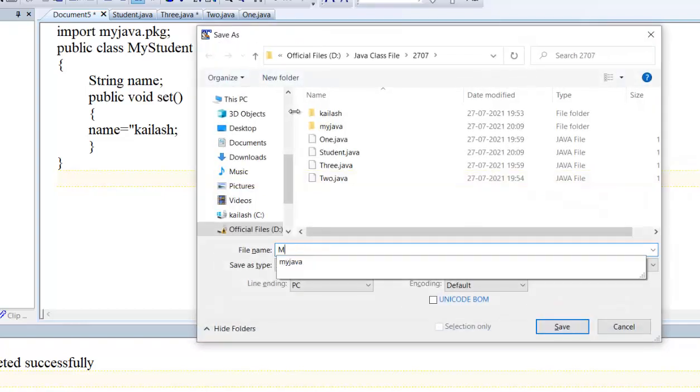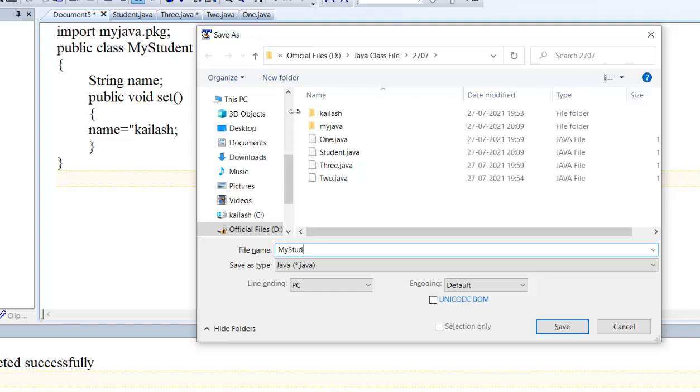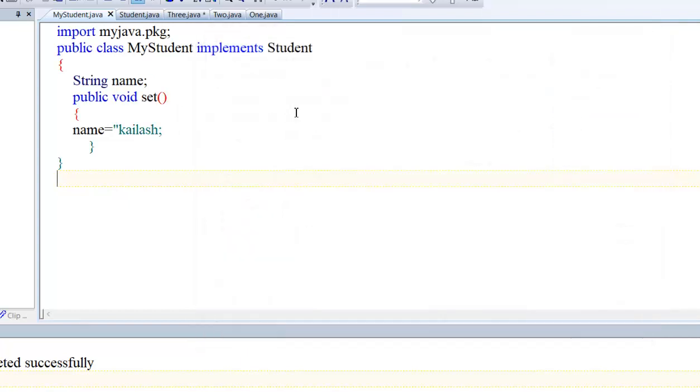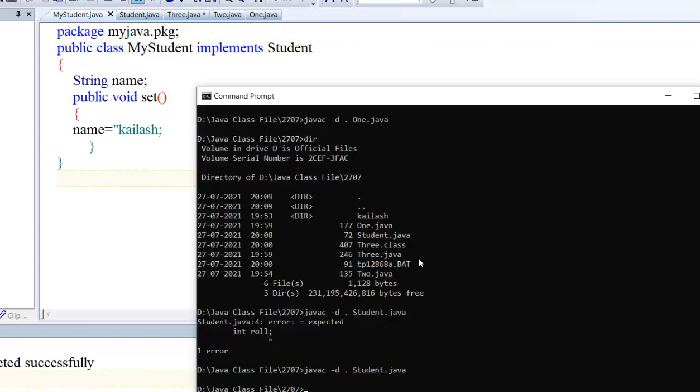This is my student data. I want to store this file in the same package. This is one more class in the package. Now compile this. Yes, I have compiled my student.